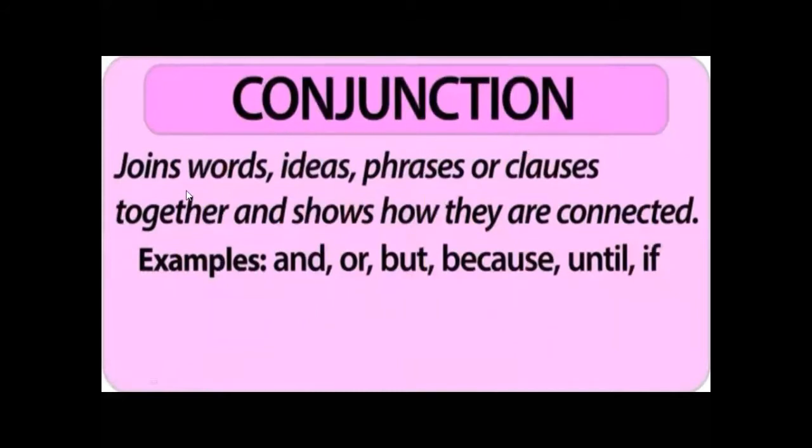Conjunction is a part of speech that joins words, ideas, phrases, or clauses together and shows how they are connected. Means when we use a conjunction to join two parts of a sentence, the relation between the two parts is shown with the conjunction. Some examples of conjunctions are and, or, but, because, until, if. The list of conjunctions is very long. Here I am giving you just some examples.